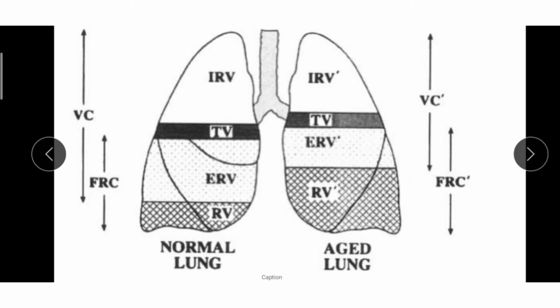Expiratory reserve volume, ERV. It is the extra amount of air that can be expired forcibly after a normal expiration, that is forced expiration. It is about 1000 to 1100 ml. Residual volume. It is the volume of air which remains still in the lungs after the most forceful expiration. It is about 1100 ml to 1200 ml.